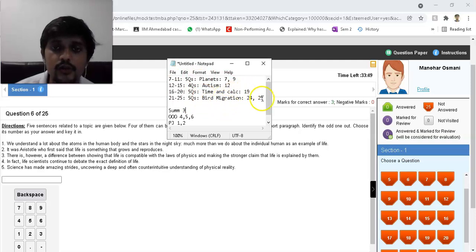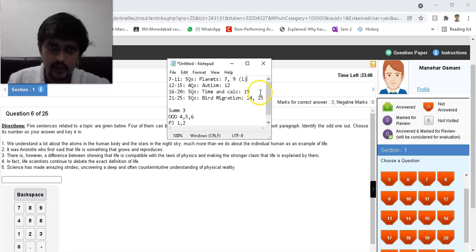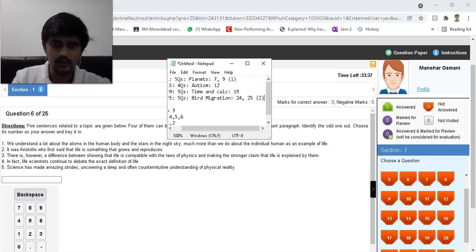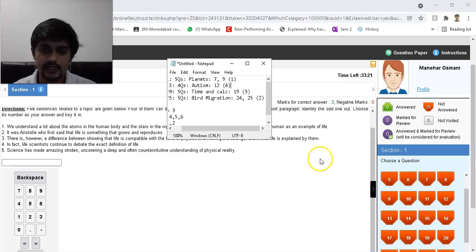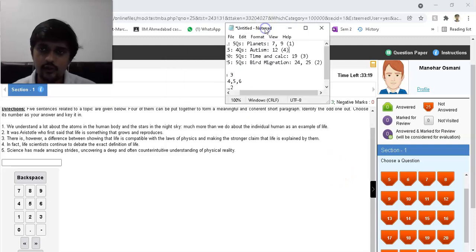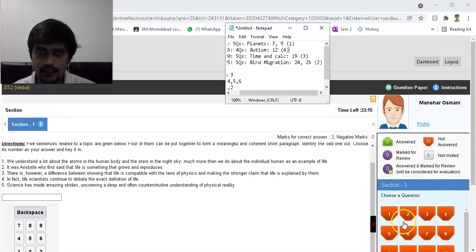So what we need to do is, bird migration, there are 2, planets there are 2, so it's either of these. I like planets as a topic better than bird migration, so I'll take that first, then I'll take bird migration. Then I'll take time calculation because that has 5 questions and I like the topic a little more than autism, so that will be third, and autism also has only 4 questions, so the odds of me getting that right, I do like the topic, but the odds of me getting that right in 4 questions could be a little difficult, so that's why this is the arrangement that I'll be taking forward.